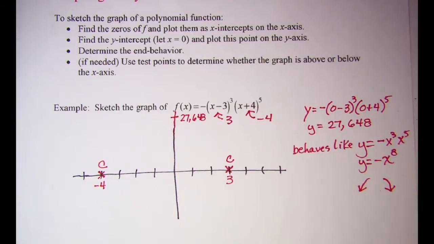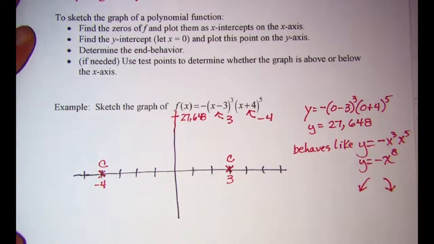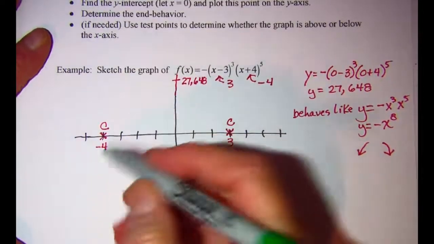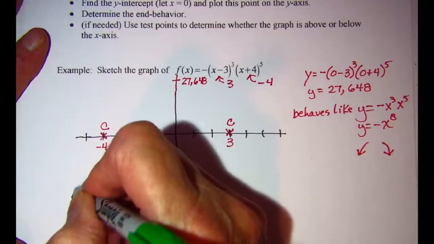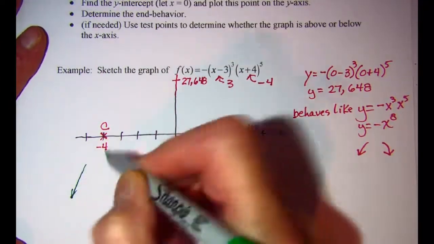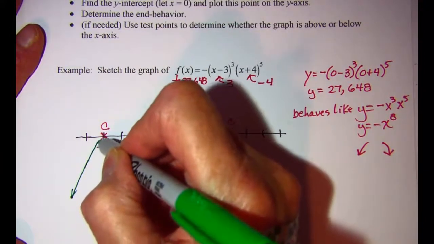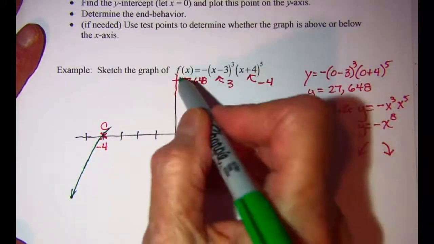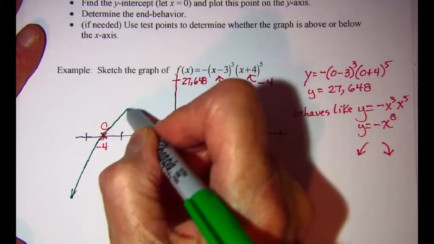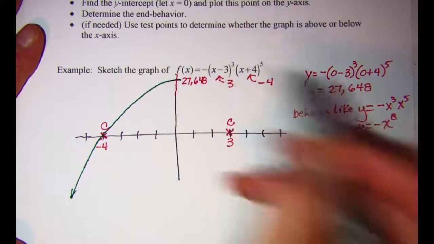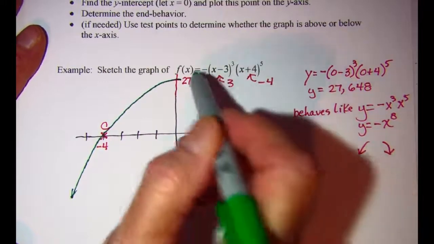Now I think I have enough information here to sketch a graph. I'm not going to need test points because my graph is going to come up from negative infinity, cut through this 0, and way up here at this y-intercept, it's going to cross the y-axis.